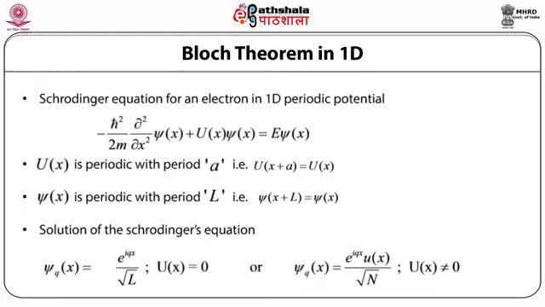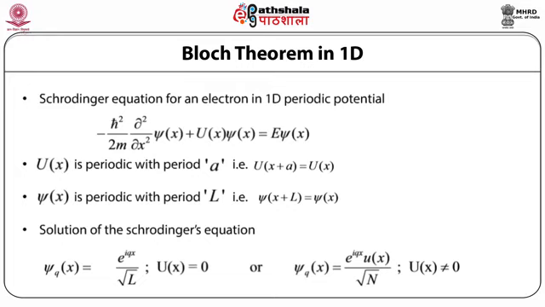Here U(x) is periodic with period a. That is, U(x plus a) is U(x). We now also take into account φ(x) to be periodic with periodicity L. That is, φ(x plus L) is equal to φ(x).